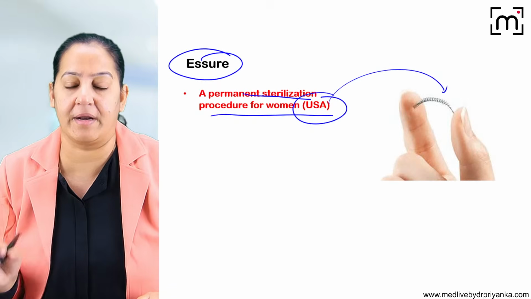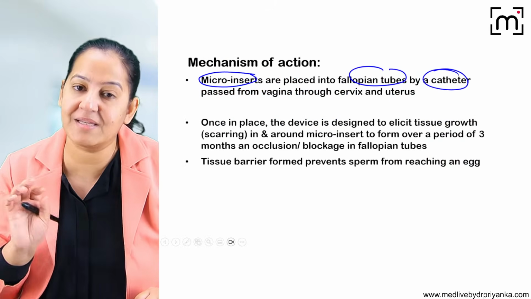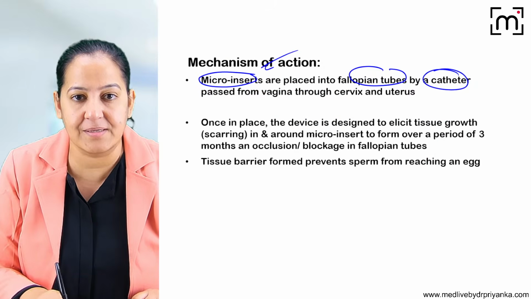Again, a surgery is required, so a catheter is used. It's an implant which is placed in the fallopian tube. It is a micro insert which is placed in the fallopian tube.